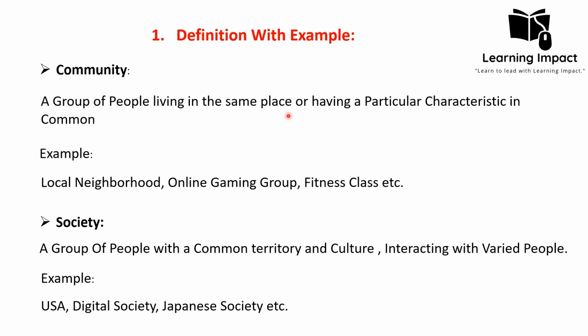So those people who are living in the same place, for example, a neighborhood, they are sharing the same place. So they form a kind of community, and they should have one particular characteristic in common. That characteristic can be of any kind. For example, if they have a similar area of interest, they form a community.